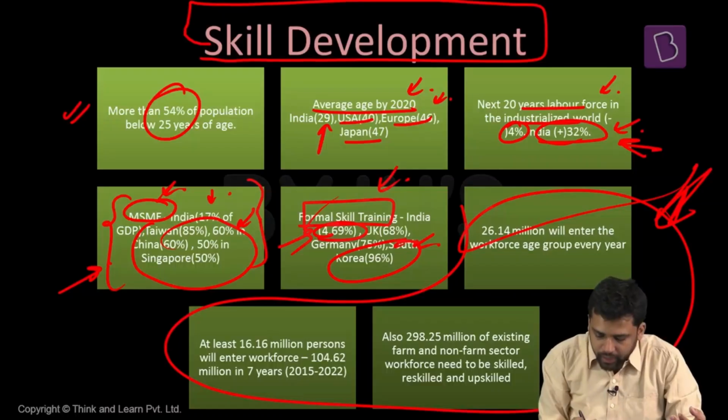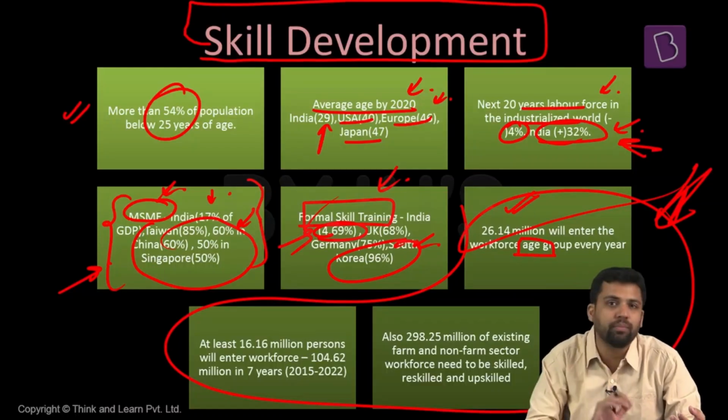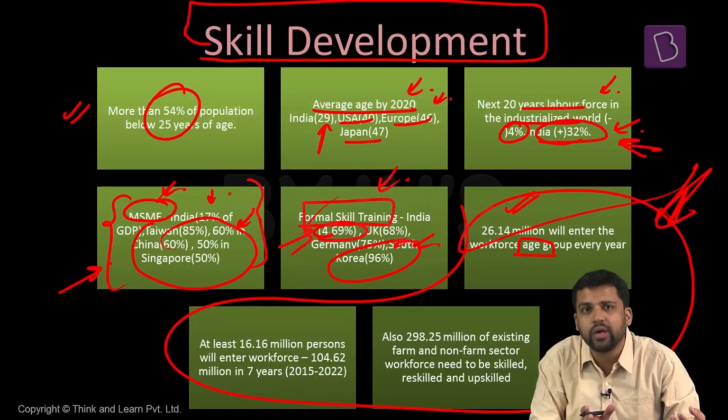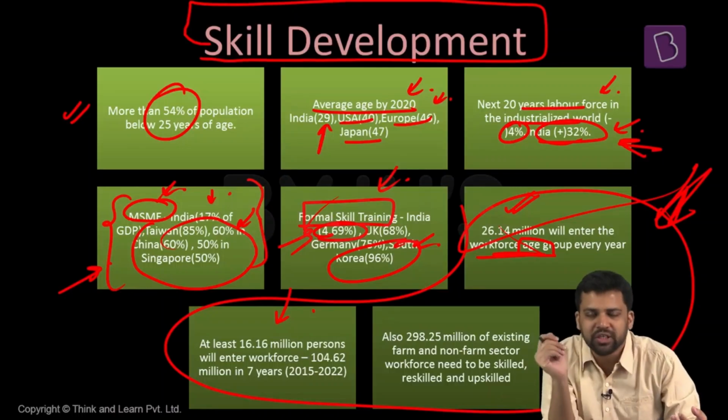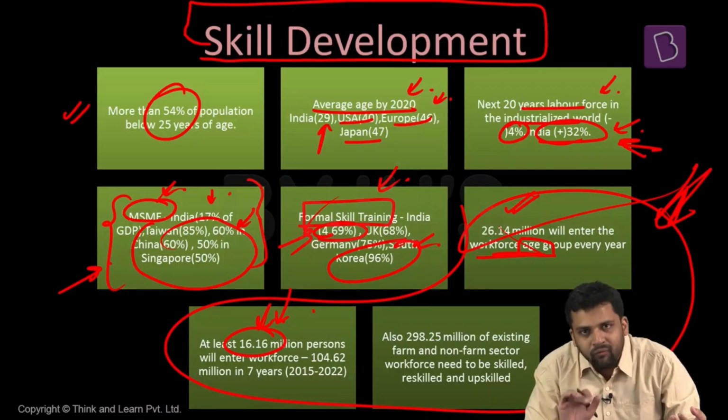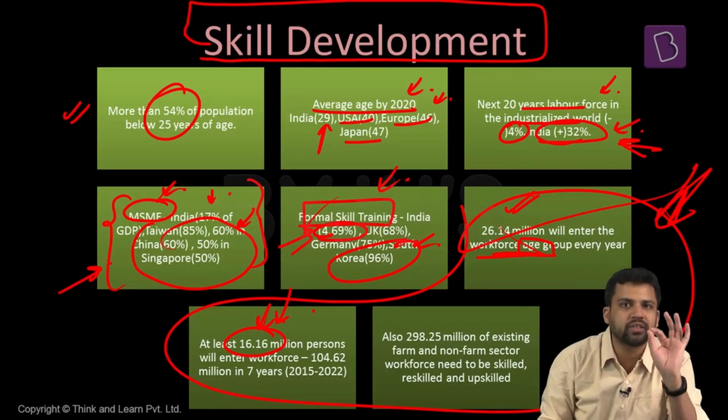How many people are entering into the workforce age every year? Around 26.14 million. That means around 2.6 crore people are entering into the workforce age group, greater than 14 years. But not everyone will be looking for a job. If you use the average labor force participation rate, we can find that around 1.6 crore people want to be in the labor force. So every year, 1.6 crore people need to be provided skills so that they are gainfully employed.